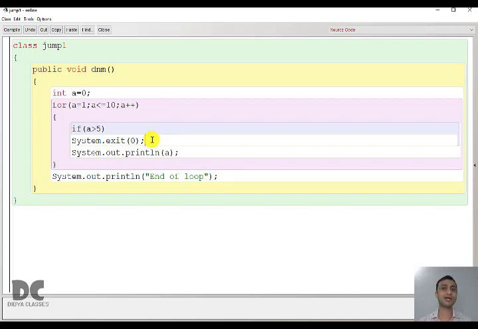So today in this class, we studied break, continue and System.exit. In the next class, I will be giving an assignment based on break and continue, the jumping statements.